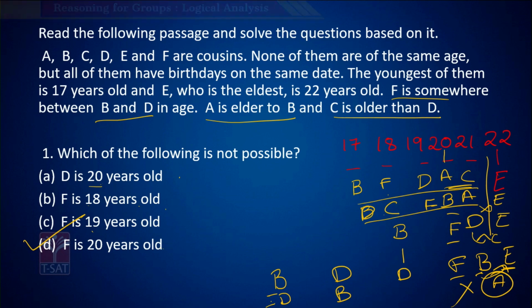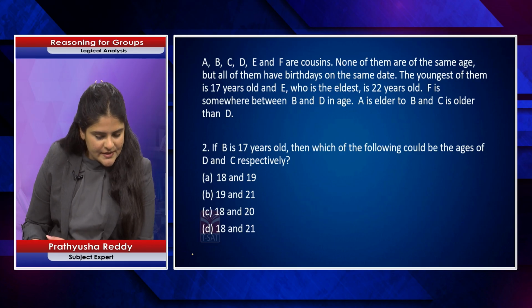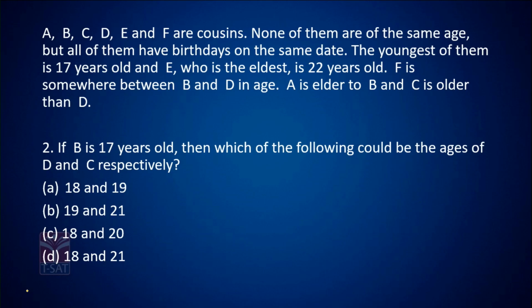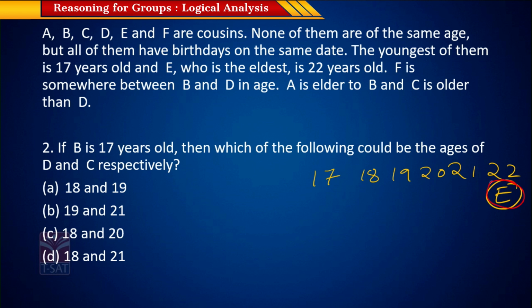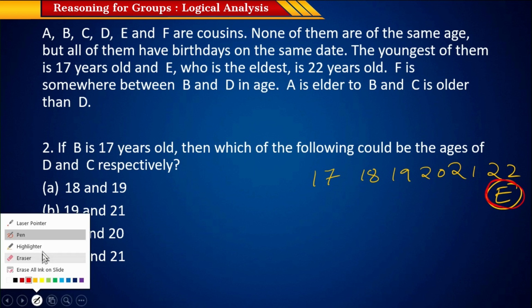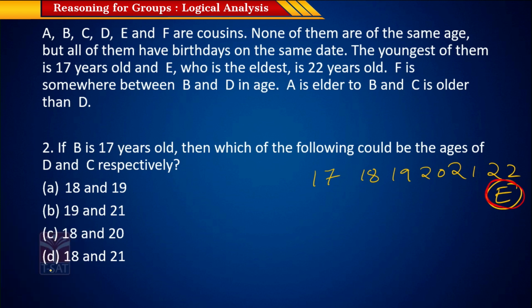Now let's look at the next question. Again, based on the same information, if B is 17 years old. So you have 6 people whose ages are 17, 18, 19, 20, 21 or 22. And we always know that E is fixed. E will always be here. E is 22 years old. Now this question is saying that B is 17 years old.